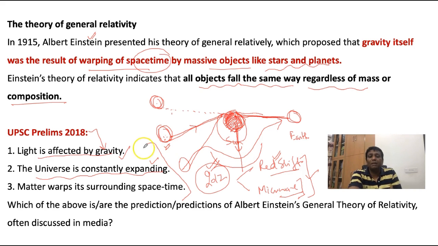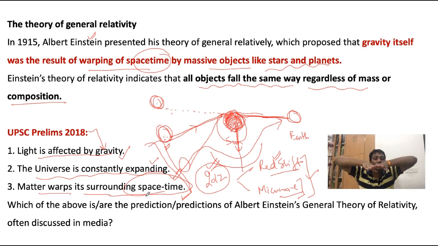And definitely guys, with the help of Einstein's general theory of relativity, it is also proved that the universe is constantly expanding. And this is the statement I told you: matter warps the surrounding space-time. Every object that has a mass exists in space, in the surrounding of space. Everywhere in the universe there is space-time. Just for understanding, space-time is a cloth, a fabric where all the objects are at the center, and they bend it on the basis of their own mass.